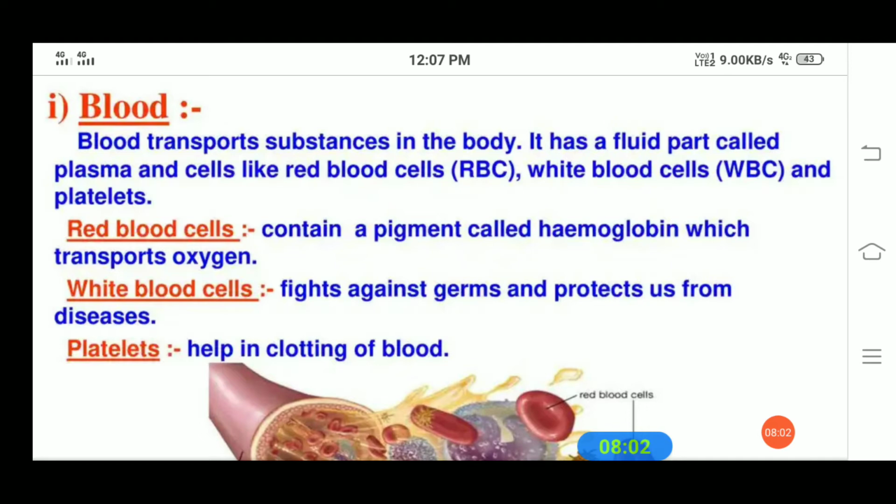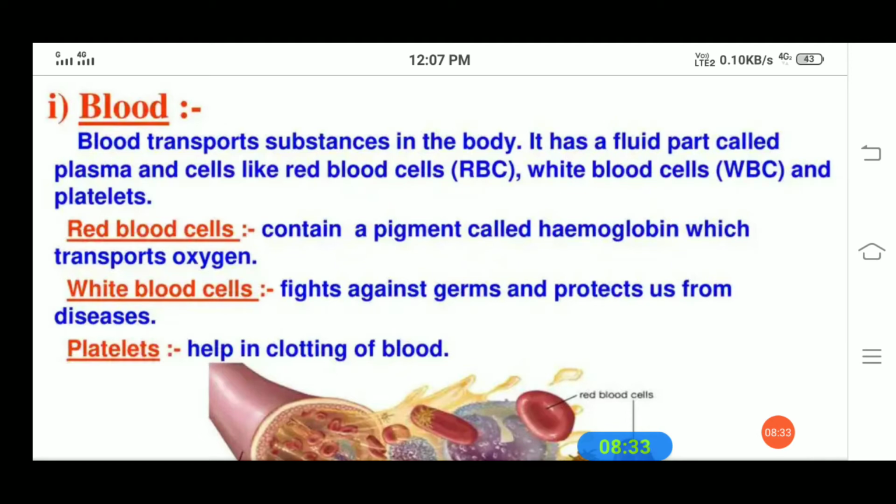And what about white blood cells? White blood cells are those which fight against the germs. Some students, what happened when you fell down while playing a game and injured your knee? What happened? The blood was coming out from the cut. So after some time, what happens? The bleeding stops and a dark red clot plugs the cut.